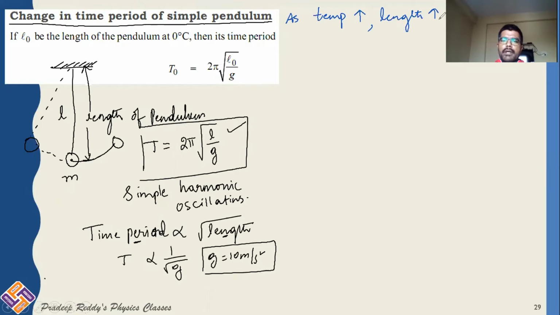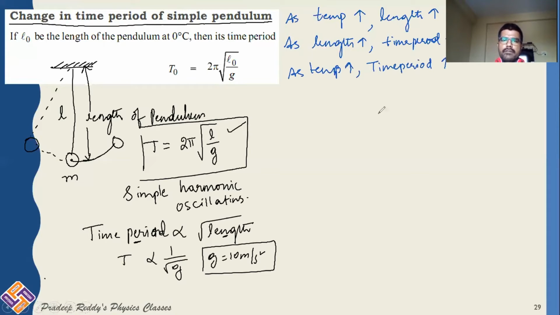Length of the pendulum increases. As length of the pendulum increases, time period increases. Therefore, as temperature increases, time period of the pendulum increases.